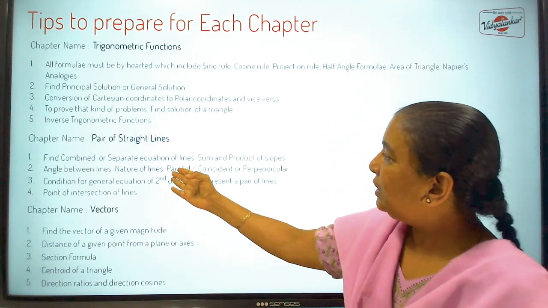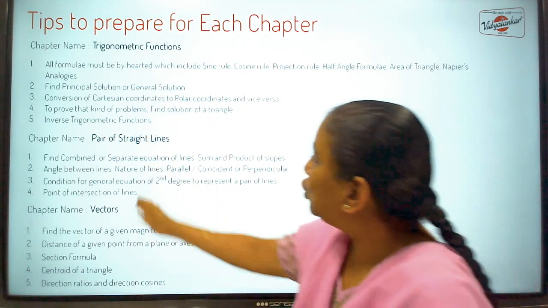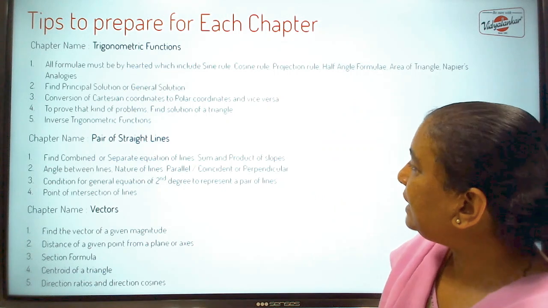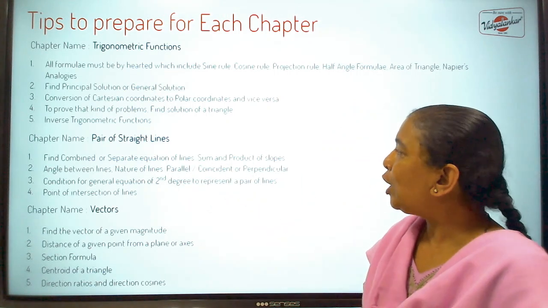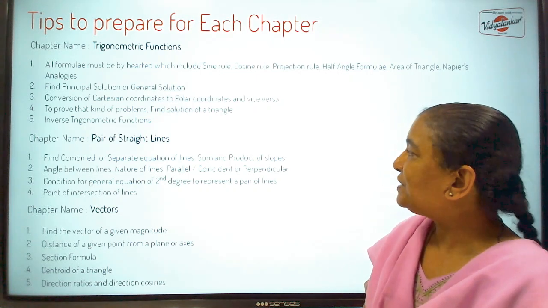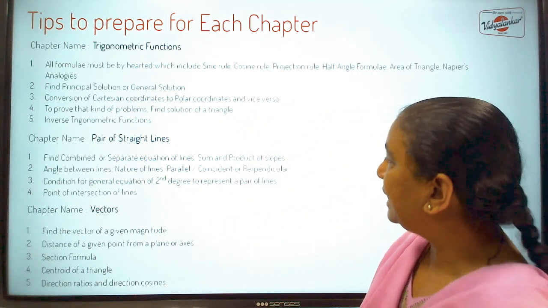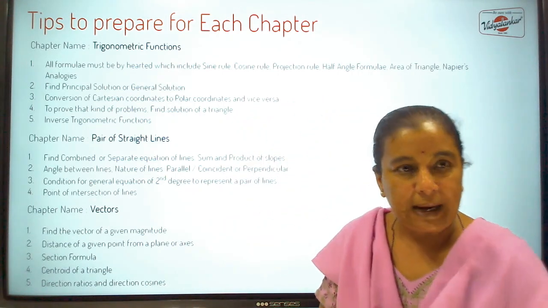Then depending on the value of h square minus ab, you should be able to judge the nature of lines, whether they are parallel or coincident, or whether the lines are perpendicular. These kind of questions are asked. Then there is a condition for general equation of second degree, which represents a pair of lines.